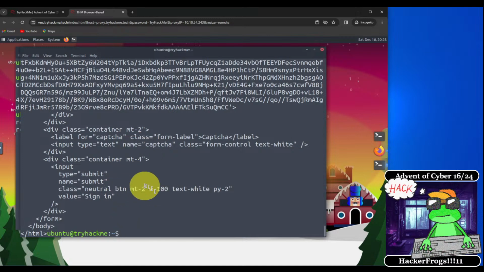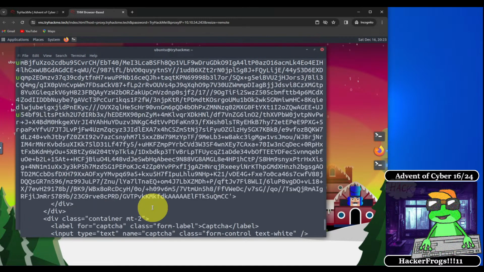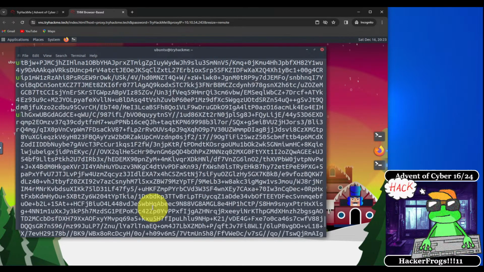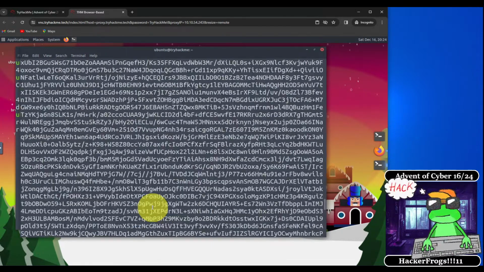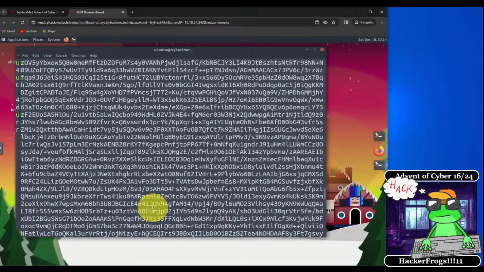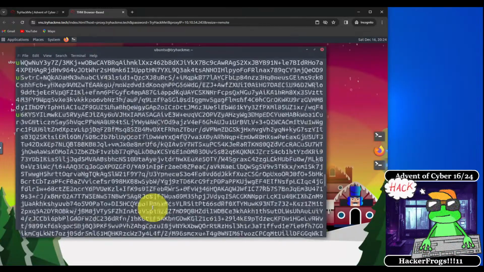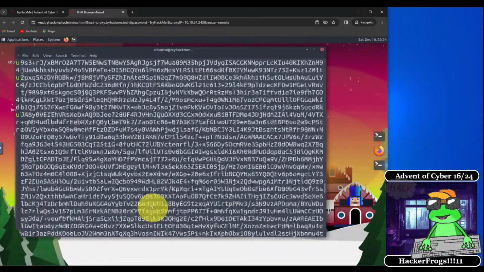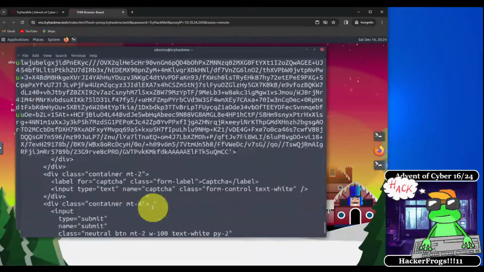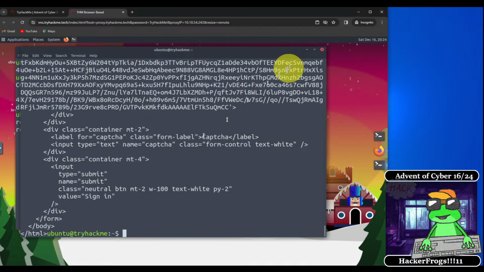All right, so we see that inside of the response, we get this very long base64 encoded version of the CAPTCHA image. So we know that we can receive the CAPTCHA image by accessing the login page. All right, so I'm going to close out this terminal window.